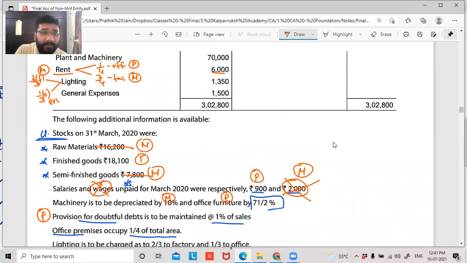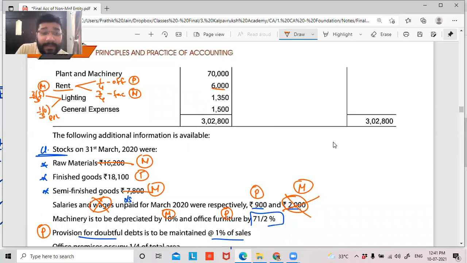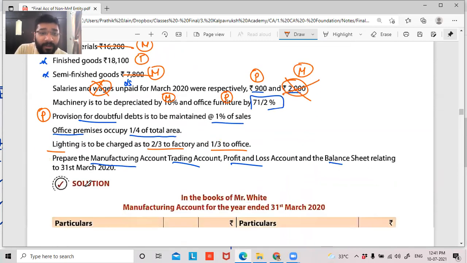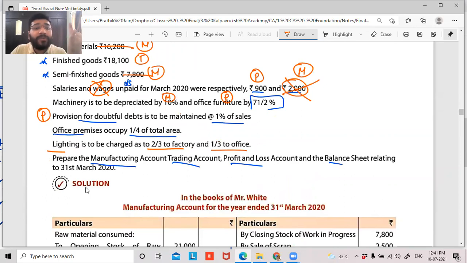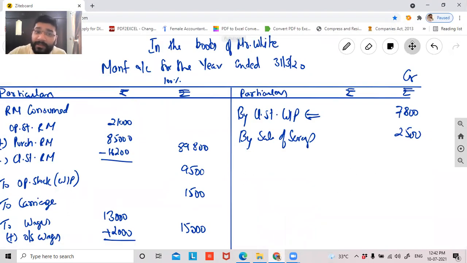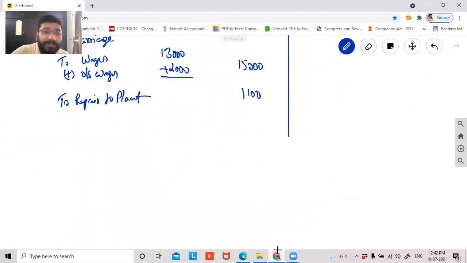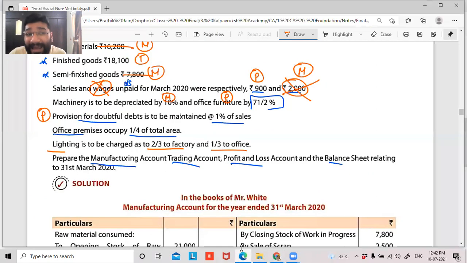So come back, guys. We have to record three things in the manufacturing account: depreciation, office premises, that is factory rent, and lighting of the factory. First is depreciation of machinery. Machinery is directly used in the process of manufacturing, so we have to treat this as indirect expenses for the manufacturing.